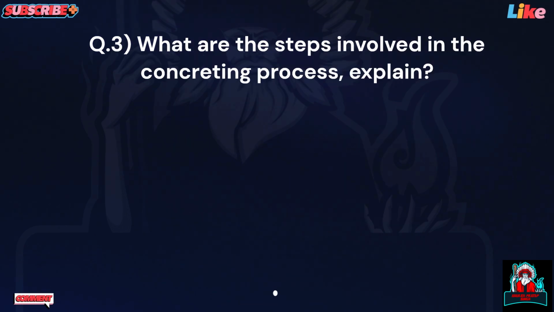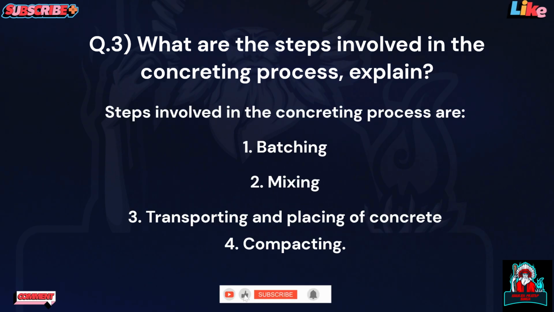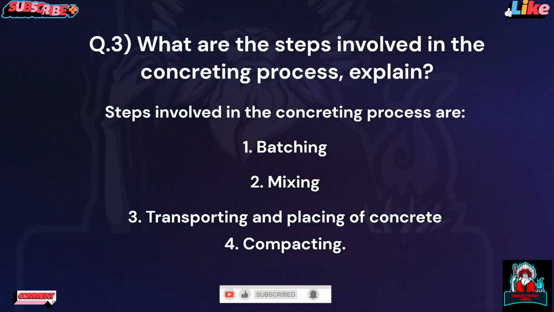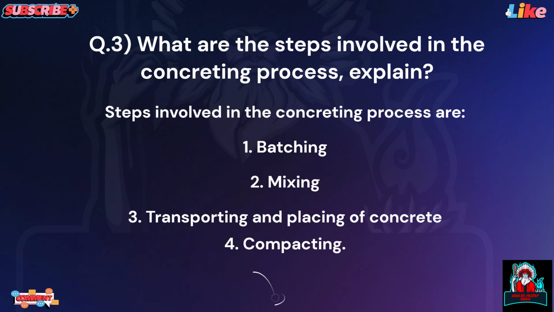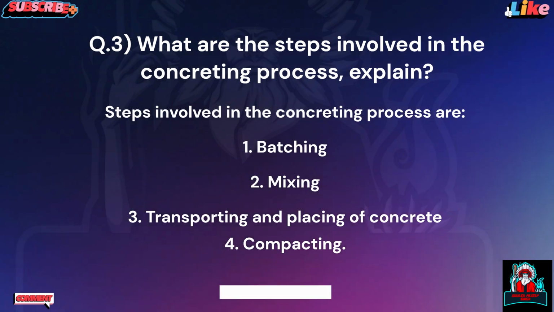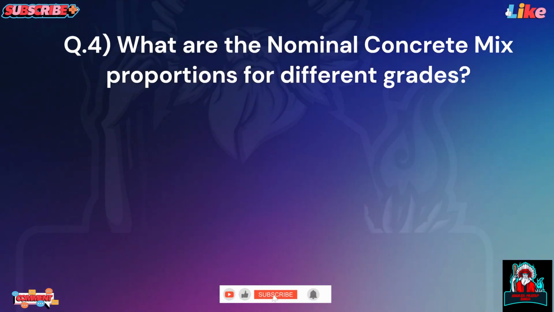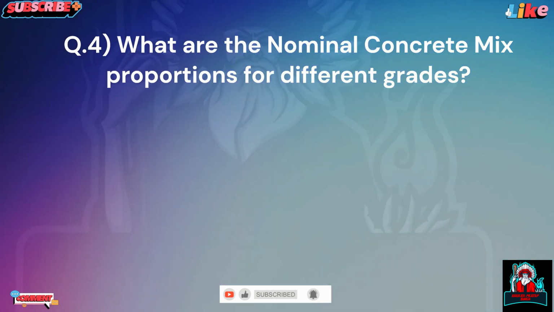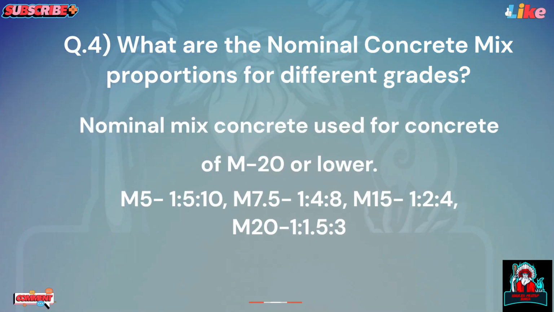Question 3. What are the steps involved in the concreting process? Explain. Steps involved in the concreting process are 1. Batching, 2. Mixing, 3. Transporting and placing of concrete, 4. Compacting. Question 4. What are the nominal concrete mix proportions for different grades?